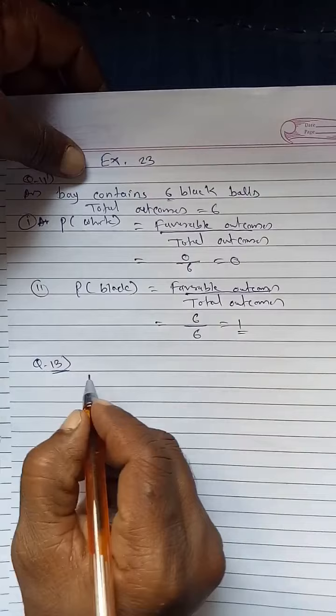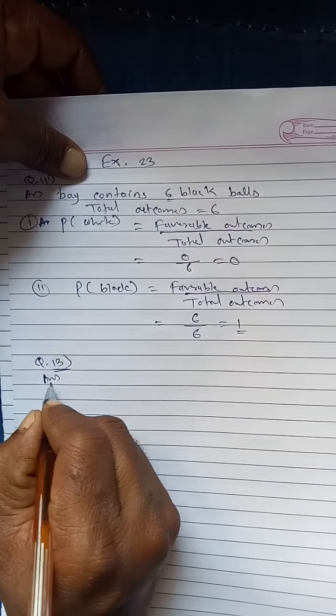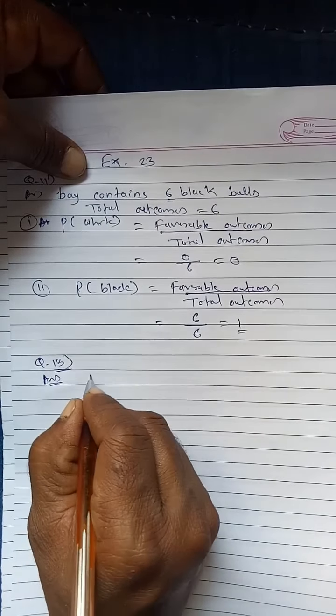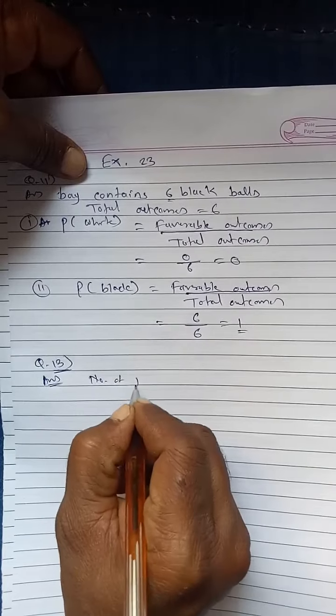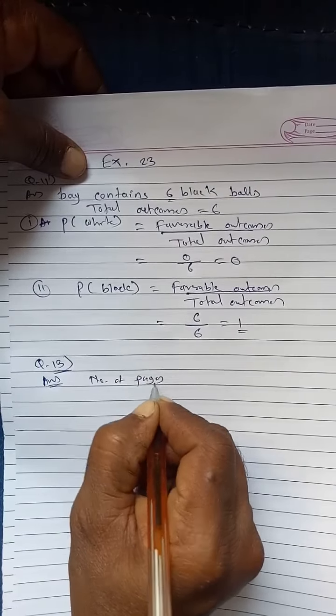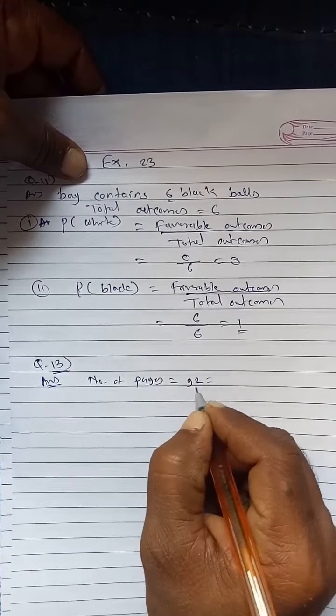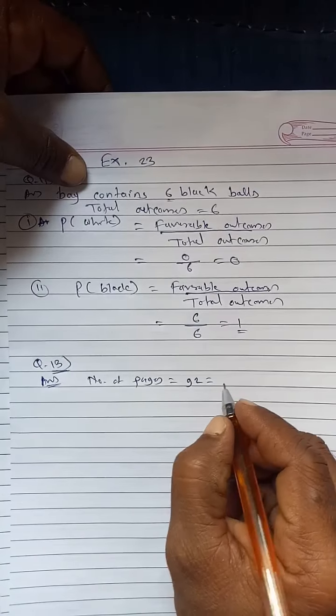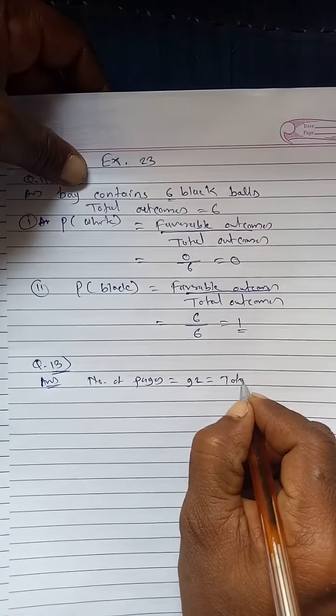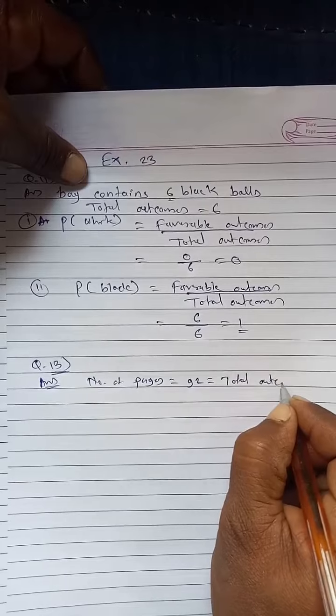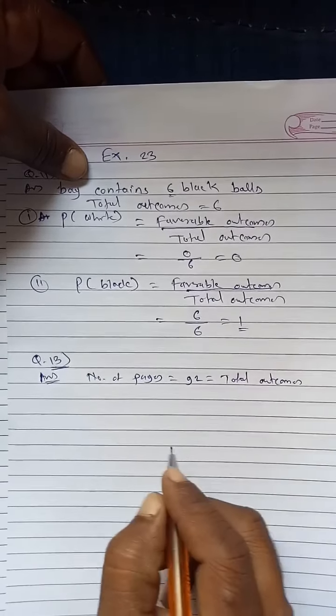So the number of pages is equal to 92. These are the total outcomes.